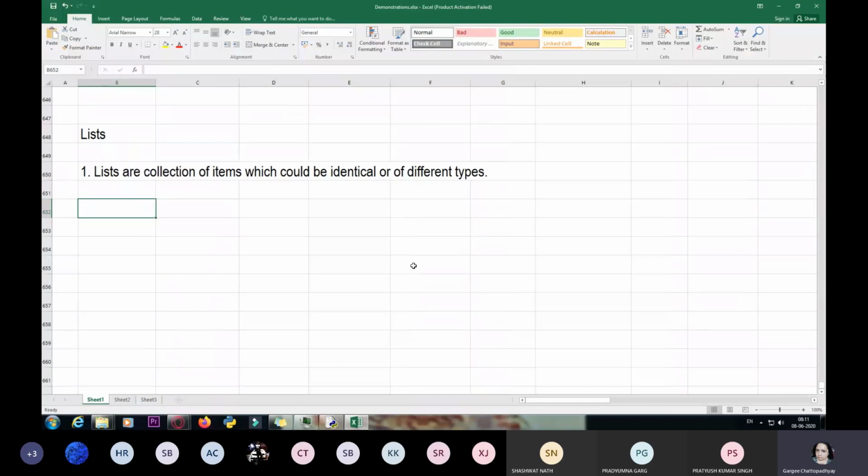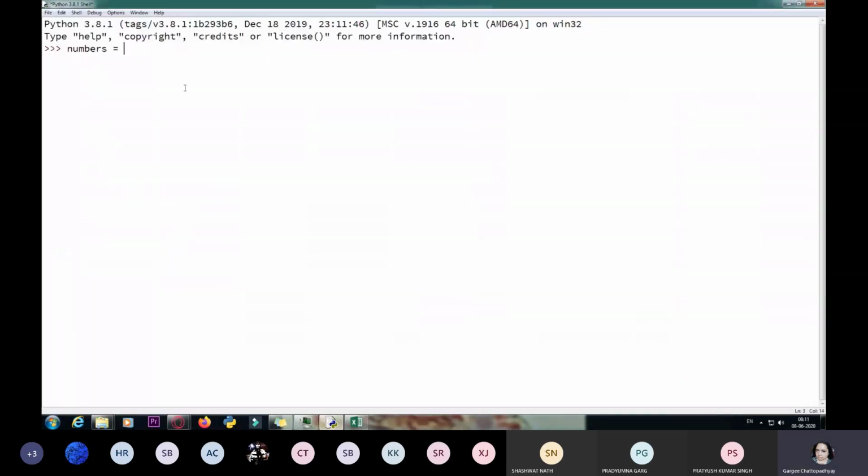Everything is considered an object, and every such object is referred to or pointed to by labels. Those labels are themselves known as identifiers. So you can see that I have already taken an identifier numbers over here, and I'm going to assign some numbers to it. These are simple numbers which I have assigned to this list, so I have named it numbers.